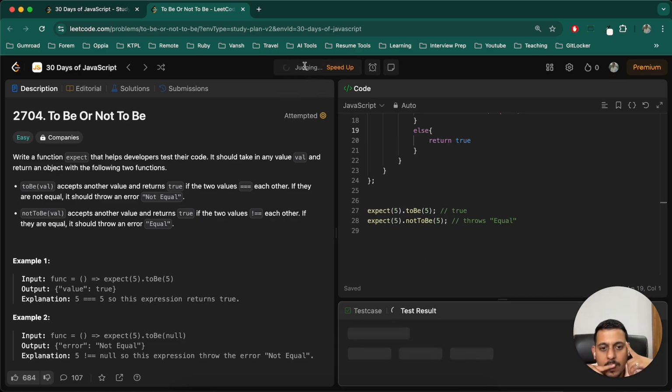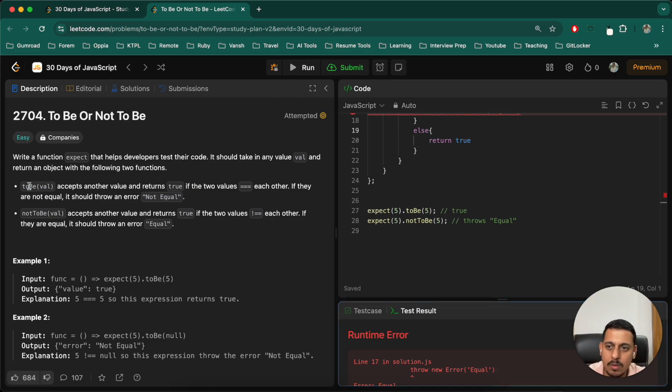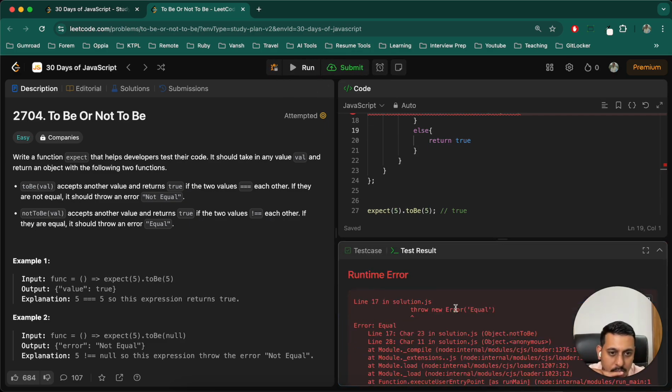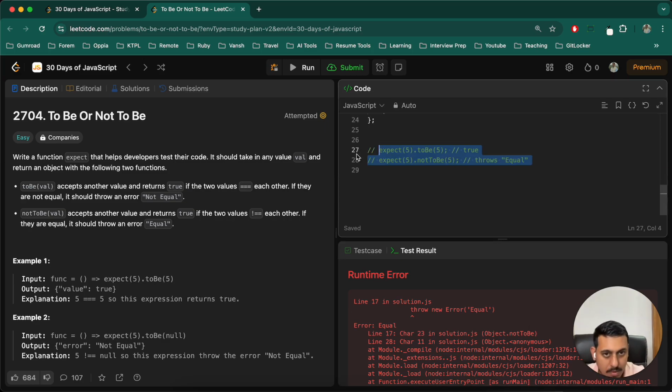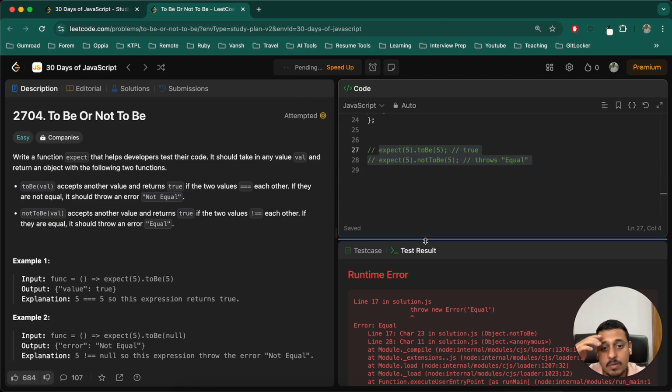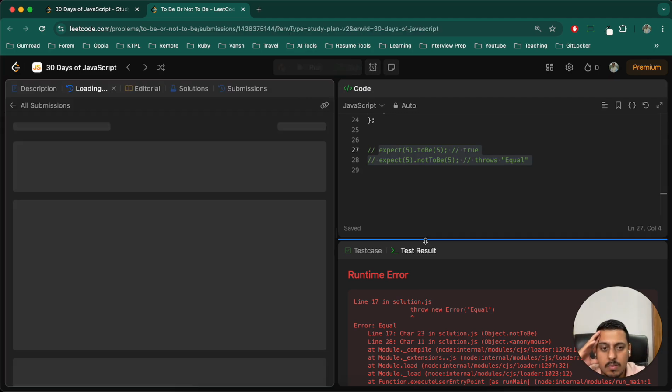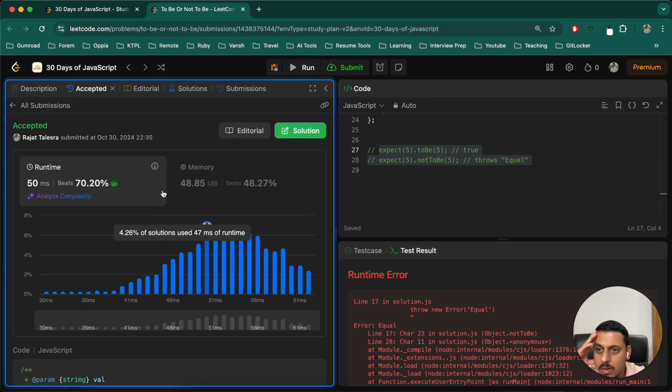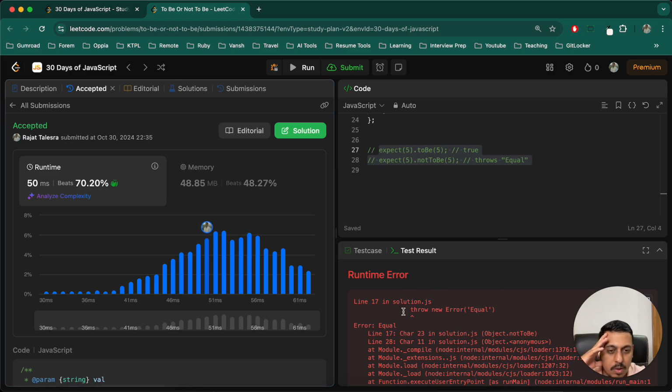I'm doing it quickly just because I know these toBe and notToBe functions. Let me comment this and see, because they have mentioned throw, so it should have worked. Why is it not working? Actually, it is working, sorry.